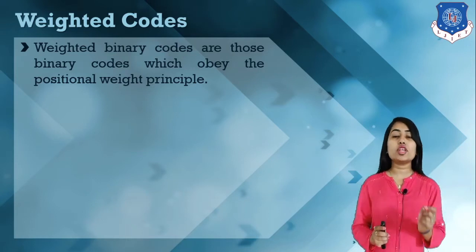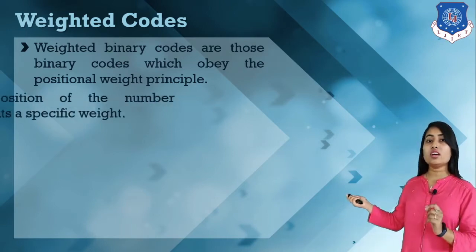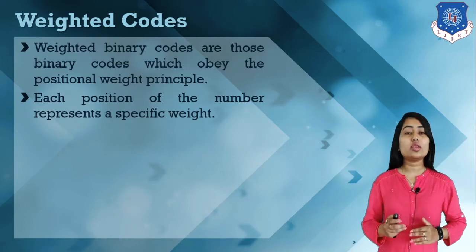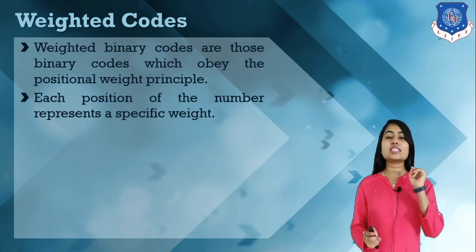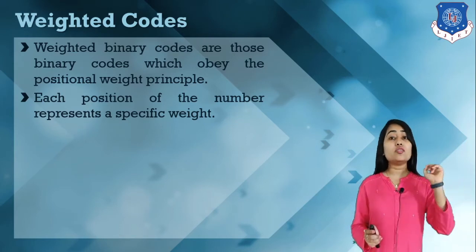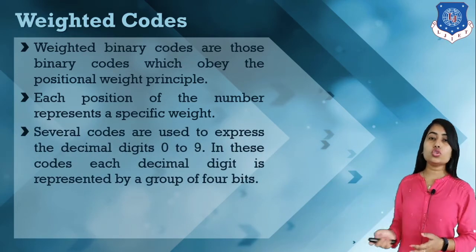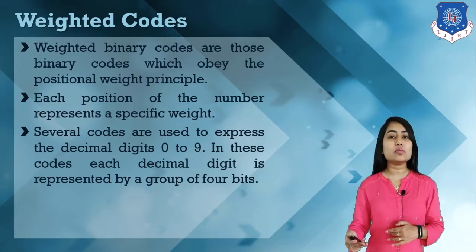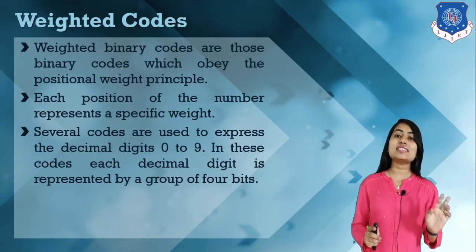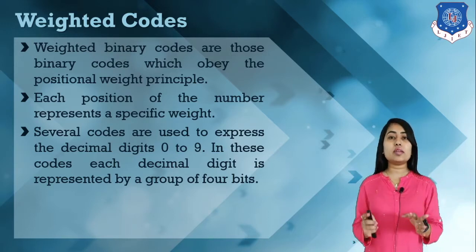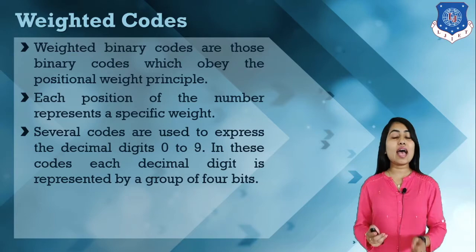Generally, in weighted codes we can represent decimal numbers. Each bit carries a fixed positional weight. Several codes are used to represent the decimal numbers 0 to 9, and each decimal number is represented by positional weight principles. So these codes are known as weighted codes.